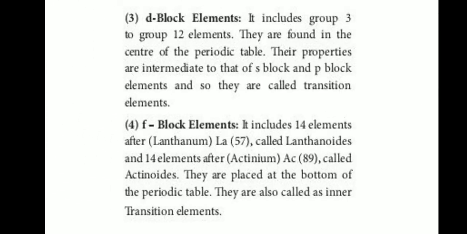And another one, D block elements. It includes group 3 to group 12 elements that are found in the center of the periodic table. Their properties are intermediate to those of S block and P block elements, and so they are called transition elements. And last one, F block elements. It includes 14 elements after lanthanum 57 called lanthanides, and 14 elements after actinium called actinides. They are placed at the bottom of the periodic table. They are also called inner transition elements.